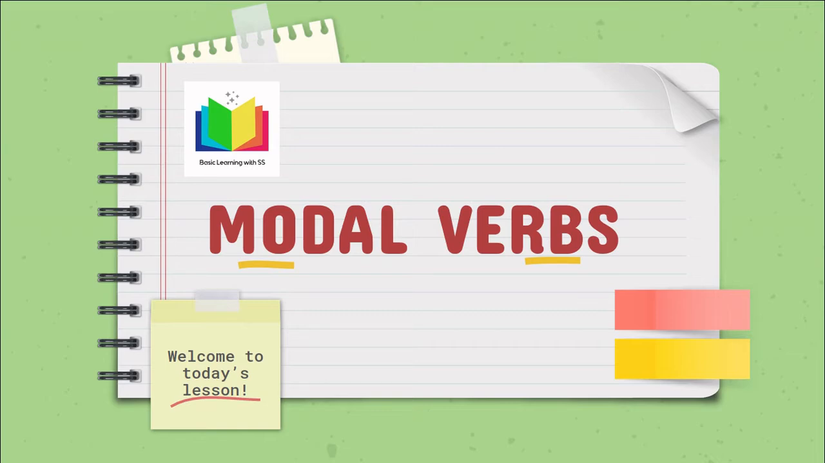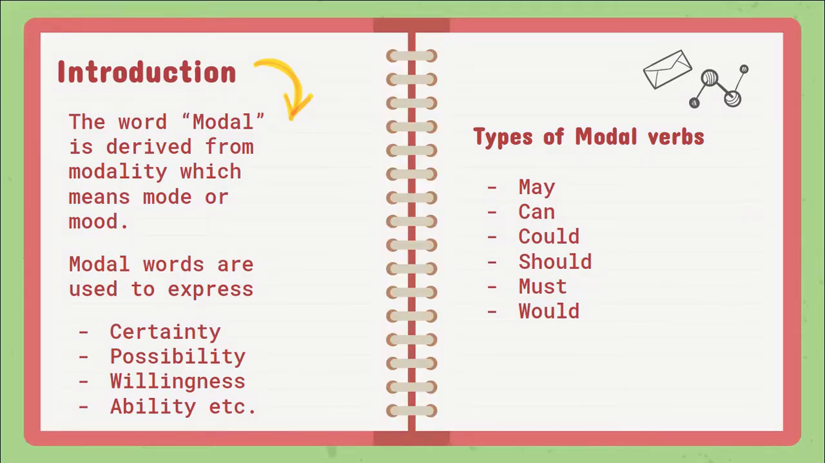Let's get started. First, discuss what modal verbs mean. The word modal is derived from modality, which means mode or mood. Modal verbs are used to express certainty, possibility, willingness, ability, wish, etc. There are some types of modal verbs which are going to be discussed: may, can, could, should, must, would.